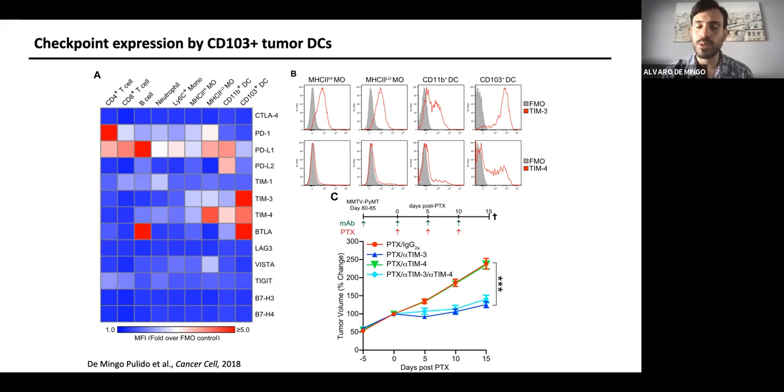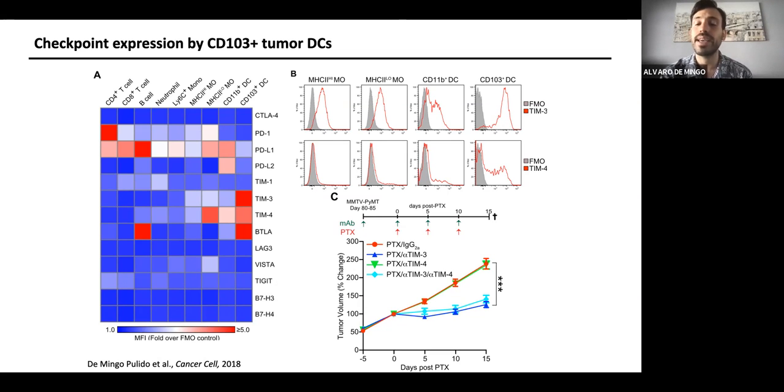We also wanted to see the expression of these markers in breast cancer in the different immune subsets. We were really interested in how TIM-3 and TIM-4 were highly expressed in DC1s, but not that much in other cells like T cells. There is a lot of research on the role of TIM-3 in CD8 and CD4 T cells, but not that much had been done at the time on dendritic cells.